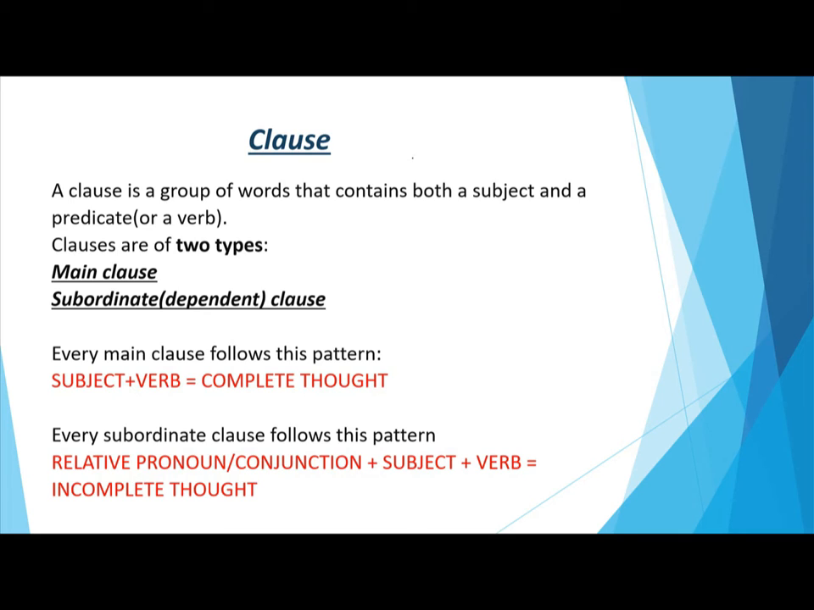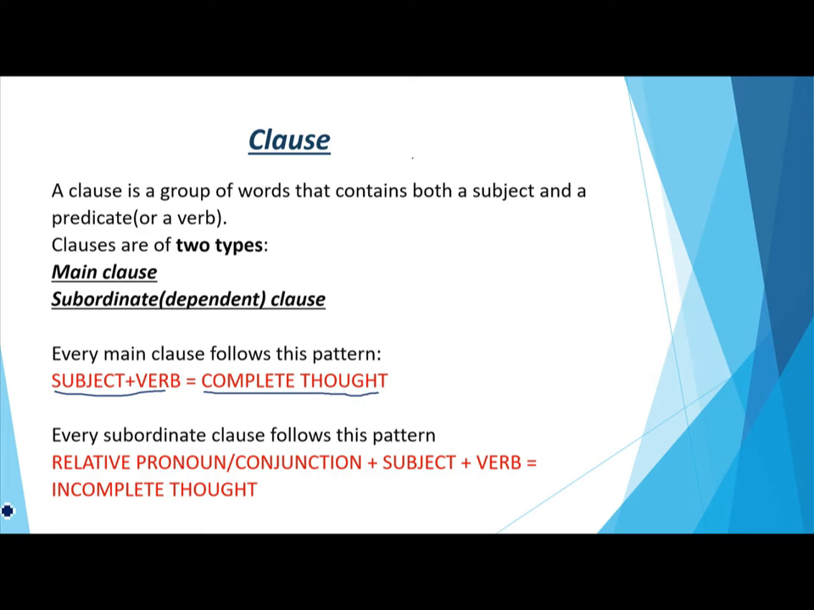In English grammar, we have different types of sentences. One of the types is a complex sentence. A complex sentence is formed by joining two or more clauses, out of which one is a main clause and the other one is a subordinate clause, which means clauses are of two types, main clause and subordinate clause. We can also call it a dependent clause. Every main clause follows this pattern. Just see the pattern: subject plus a verb, and it is a complete thought. That means it always makes sense.